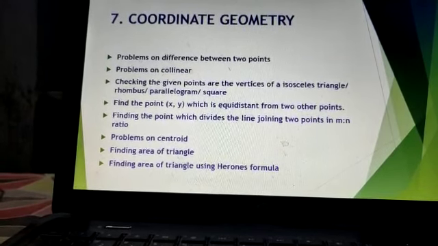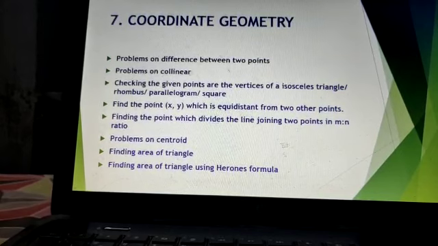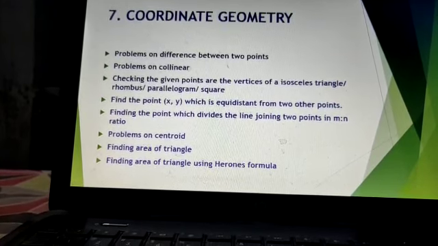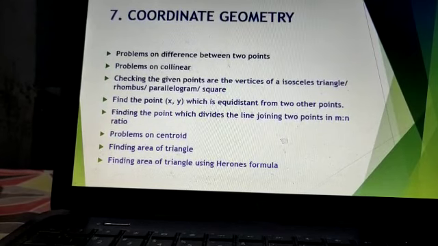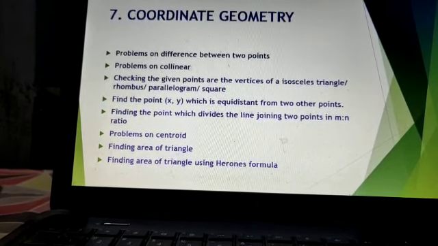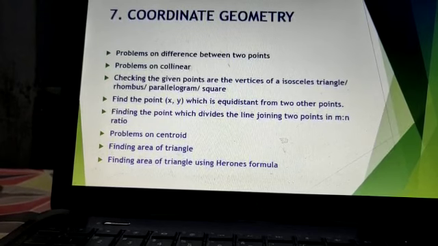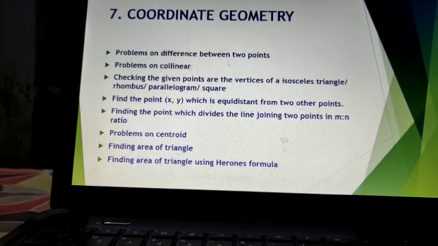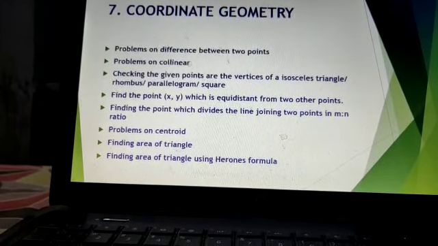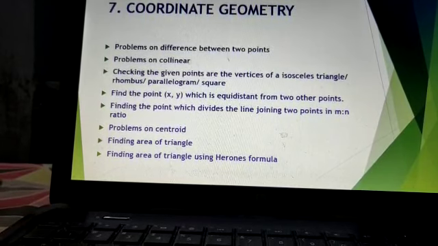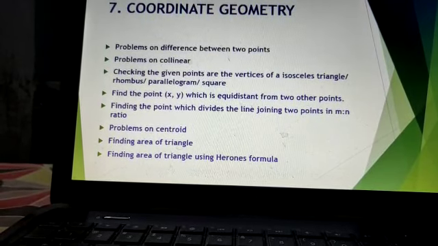Next one, finding the point which divides the line joining 2 points in the ratio m:n. In this one they can give the ratio and ask for 1 point, or they can give 2 points and ask for the ratio. In these 2 situations they can ask. And next one, problems on the centroid. This means the centroid formula. By using the centroid formula you can find the centroid of a triangle. After that one, finding the area of a triangle.